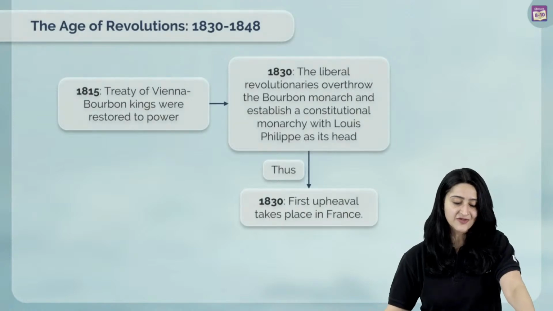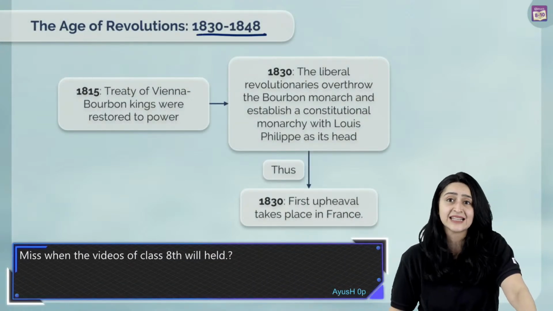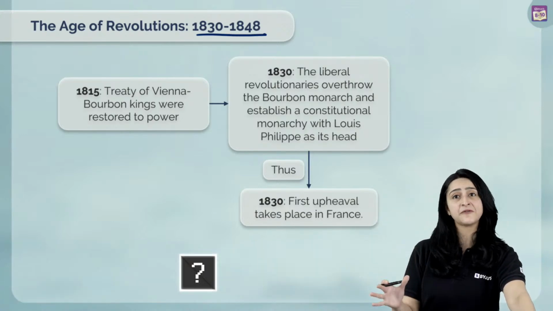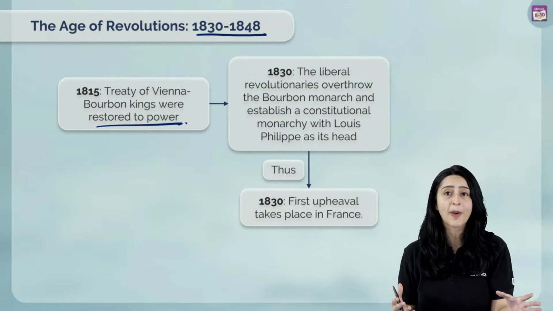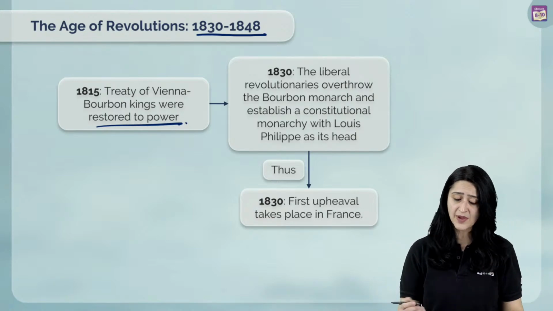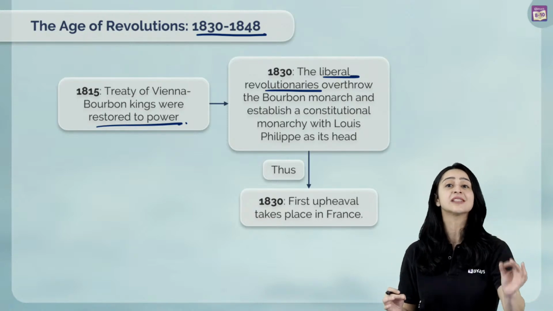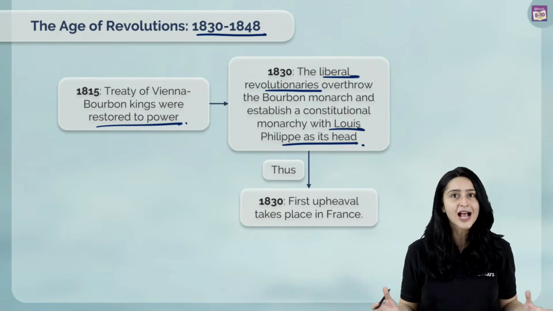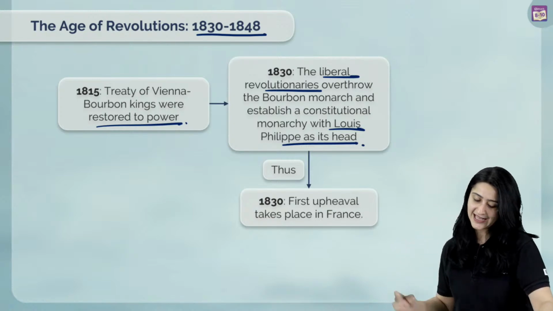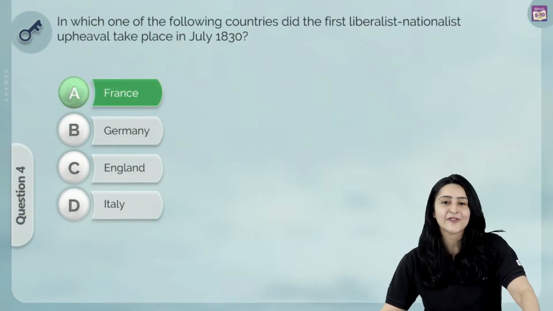1830 was a very, very interesting year. We know that the age of revolutions was basically between 1830 and 1848. Now, in 1815, we have the Treaty of Vienna, when the Bourbon kings or the conservative kings were basically restored to power. However, in 1830, we have the liberal revolutionaries who overthrew the Bourbon monarchy, and they established a constitutional monarchy, namely with Louis Philippe at its head, and we know that all this was happening in France, and so naturally the first place that this upheaval takes place is in France, and this means that the correct answer over here will be A, France.